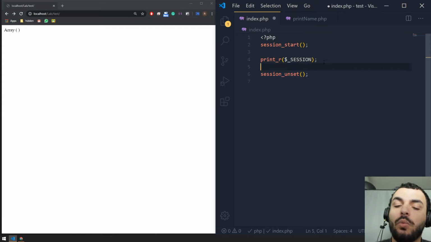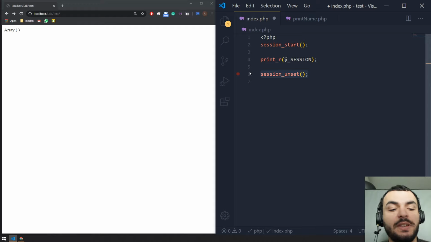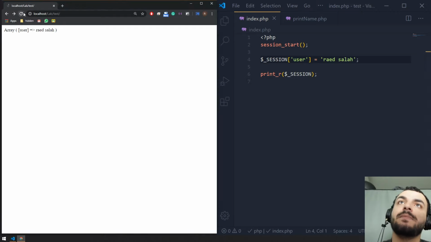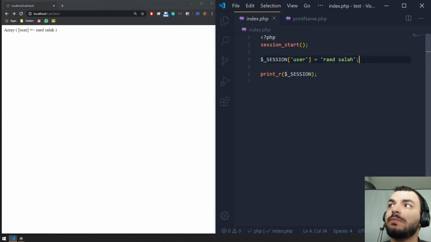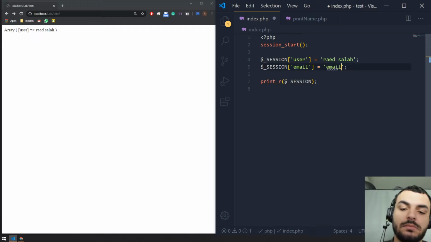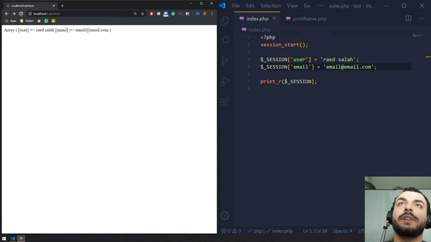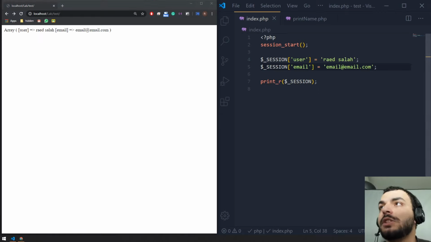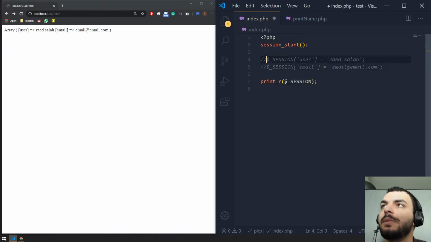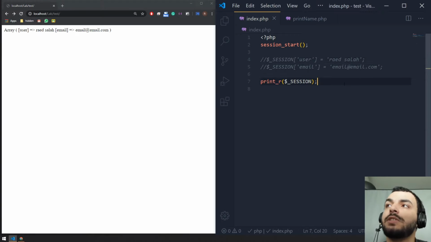Okay. What if you want to delete a specific session variable? For example, let me just create this again. We have user, and let's say we have email. Okay, control refresh. So let's say, for example, we want to delete just the email, right? I just want to delete the email. Now, after I declared them, just let me comment them out. And they still exist. So how can I do that?